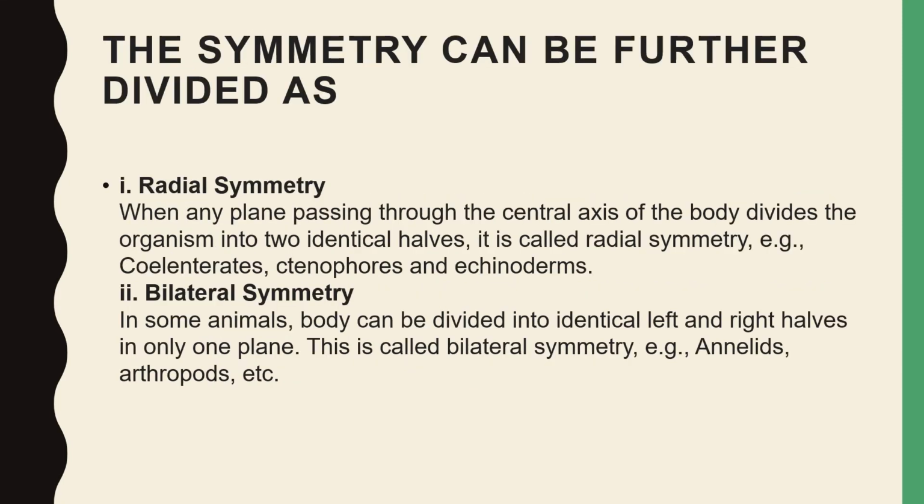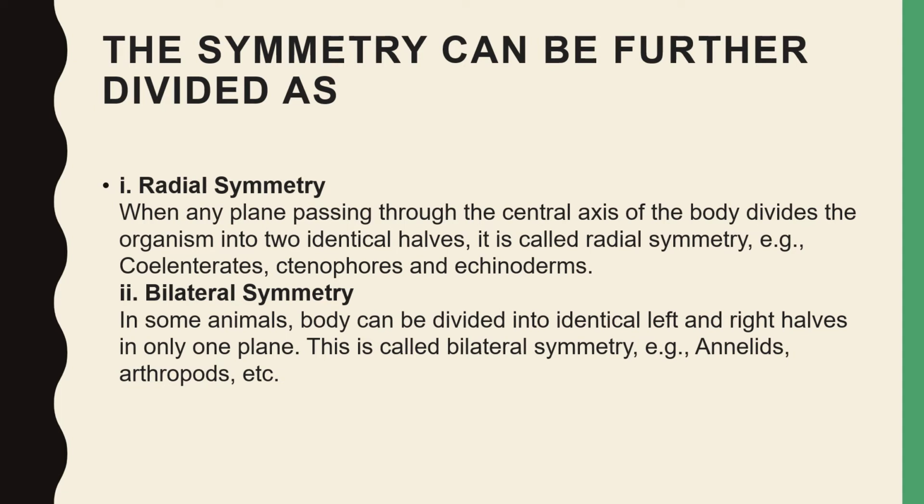Symmetry is further divided into two types. Radial symmetry means any plane passing through the central axis of the body divides the organism into two identical halves, from anywhere.